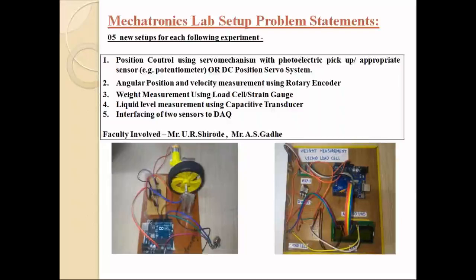So to avoid that, can we interface a water level sensor, a simple capacitive sensor, into the tank, and then on your mobile phone a message will appear that the level of your tank is this much, and with the alert message, you have to switch off your motor. So that experiment is done practically. We have demonstrated this particular experiment in one of the societies, even in our college water tank system also.